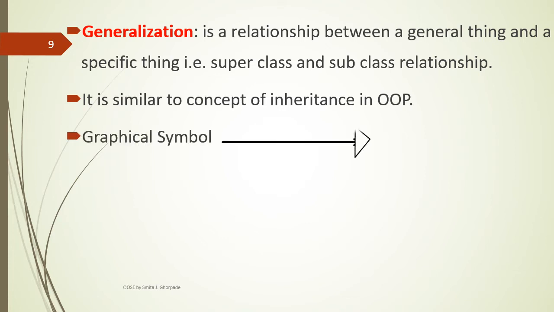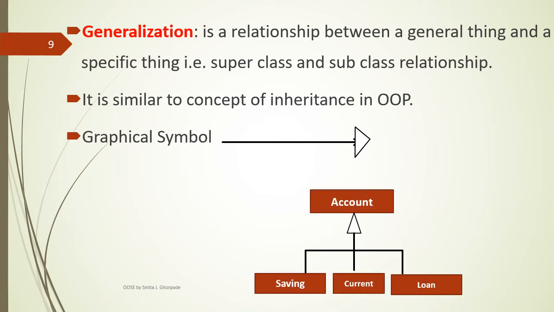The graphical symbol for generalization is a line and an empty triangular box. Example, a banking system is considered here. Account is a superclass or a base class. Then from account, three different classes are designed or derived, that are saving account, current account and loan account.